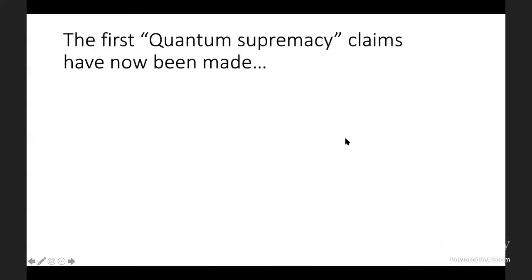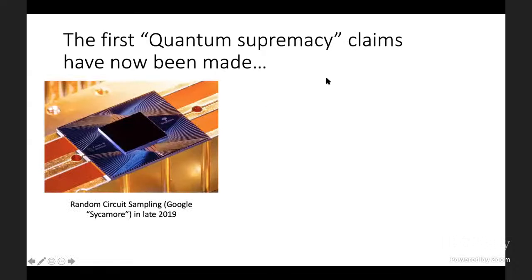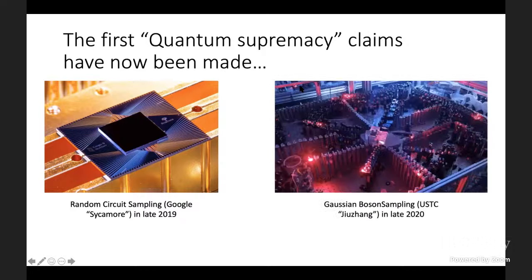So the starting point for this talk, as I think many of us know, is that the first quantum supremacy claims have now been made. We've seen several of these already, including some in the last few weeks. But the first one was by Google in late 2019, who implemented the random circuit sampling proposal on 53 superconducting qubits. And then more recently by a quantum optics group at USTC who implemented the Gaussian boson sampling